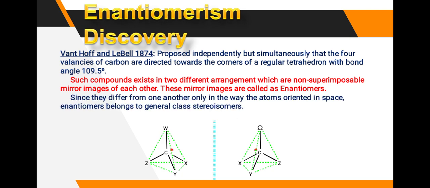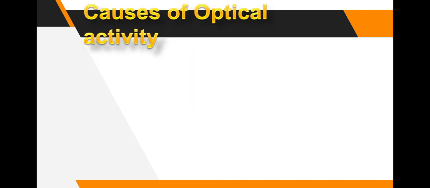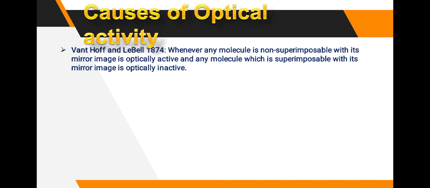Okay, since they differ from one another only in the way the atoms are oriented in space, enantiomers belong to the general class of stereoisomers. Okay, then causes of optical activity. Van't Hoff and Le Bel, 1874. Whenever any molecule is non-superimposable on its mirror image it is optically active, and a molecule which is superimposable on its mirror image is optically inactive.